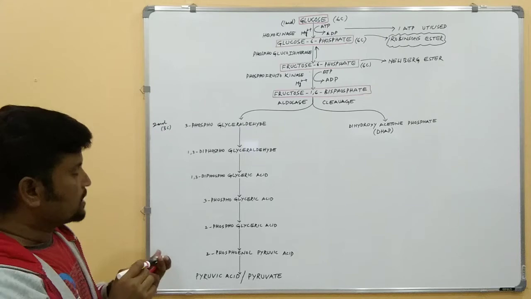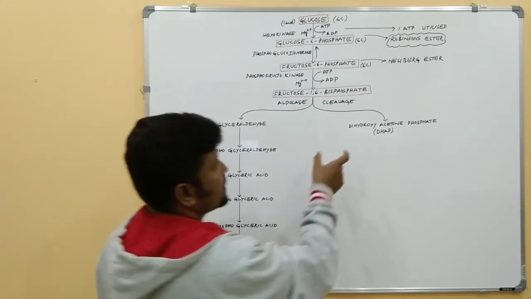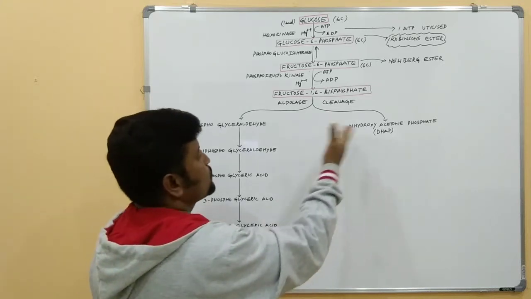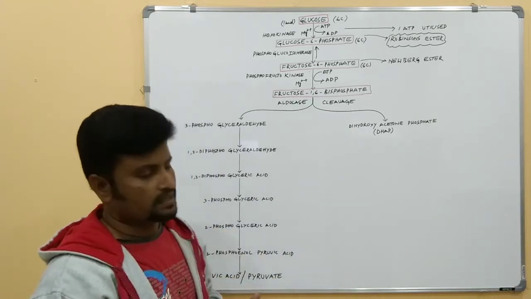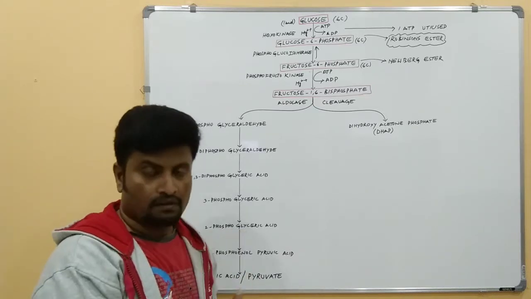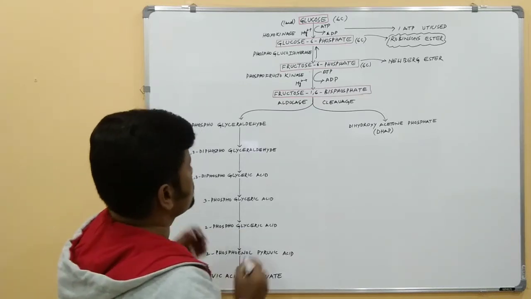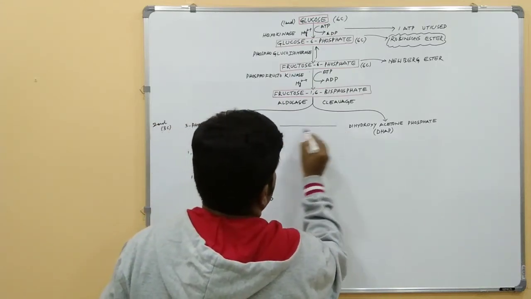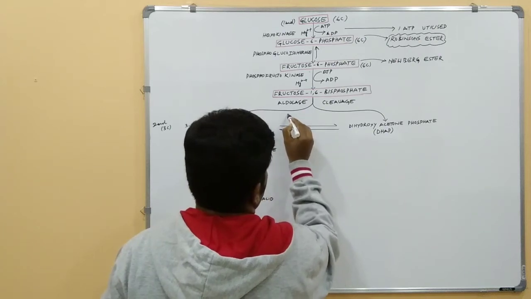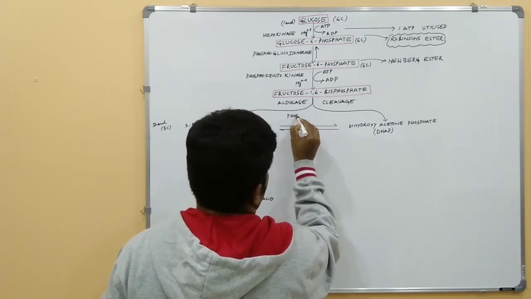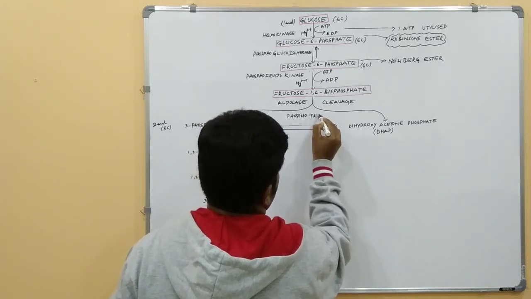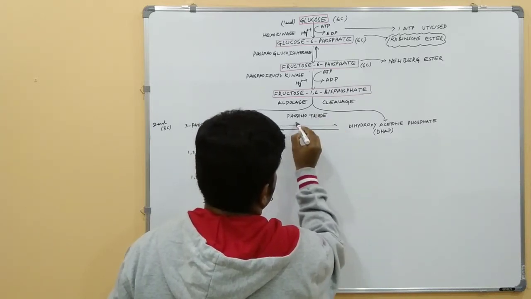Why here 2 molecules? Dihydroxyacetone phosphate, soon after it is formed, is the isomeric form of 3-phosphoglyceraldehyde. This isomerization is catalyzed by the enzyme called phosphotriose isomerase.